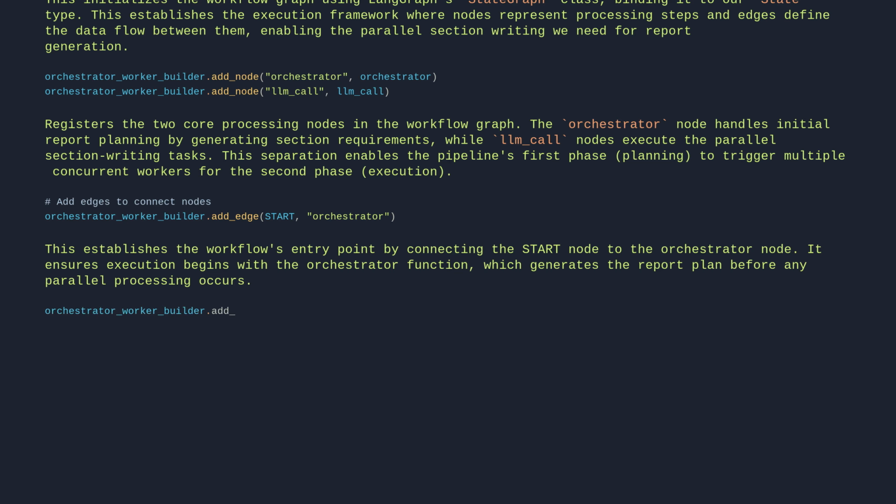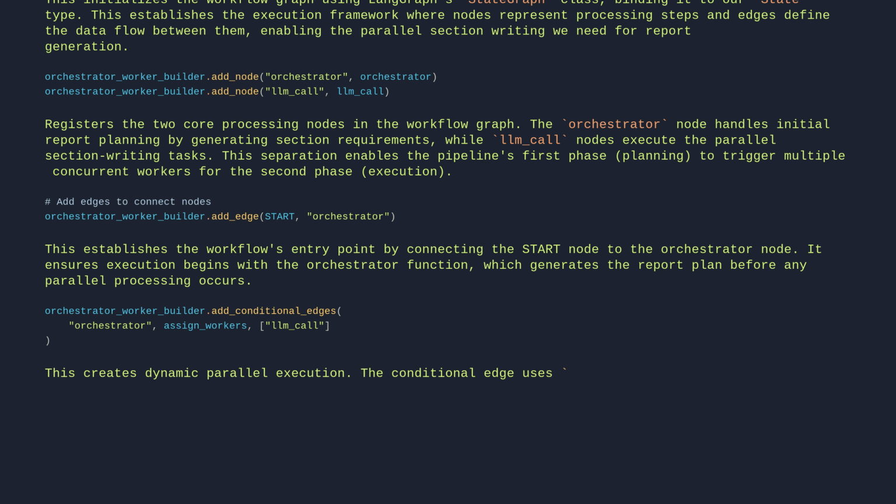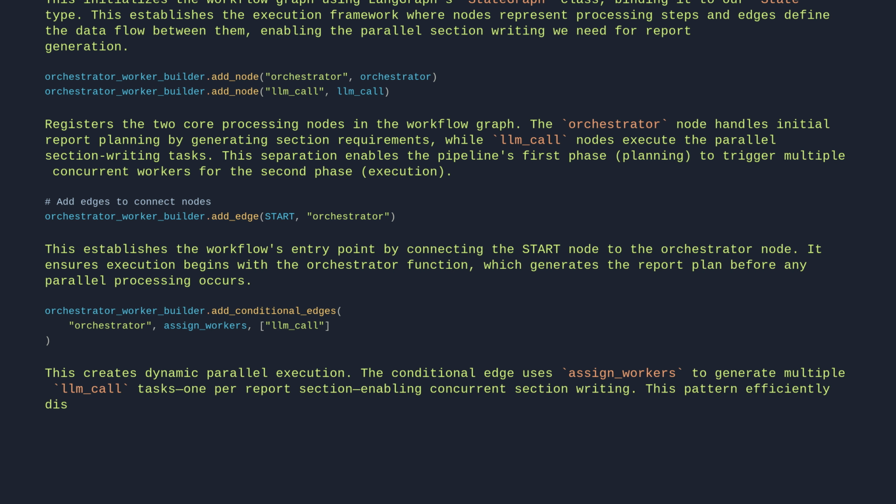orchestrator worker builder.add conditional edges, orchestrator, assign workers, LLM call. This creates dynamic parallel execution. The conditional edge uses assign workers to generate multiple LLM call tasks, one per report section, enabling concurrent section writing. This pattern efficiently distributes work without manual thread management.